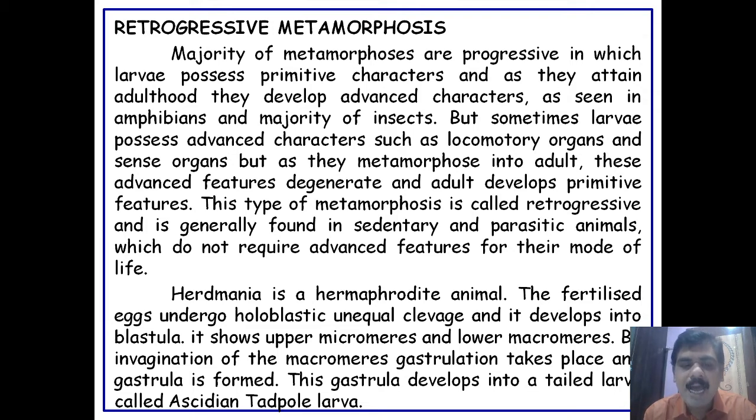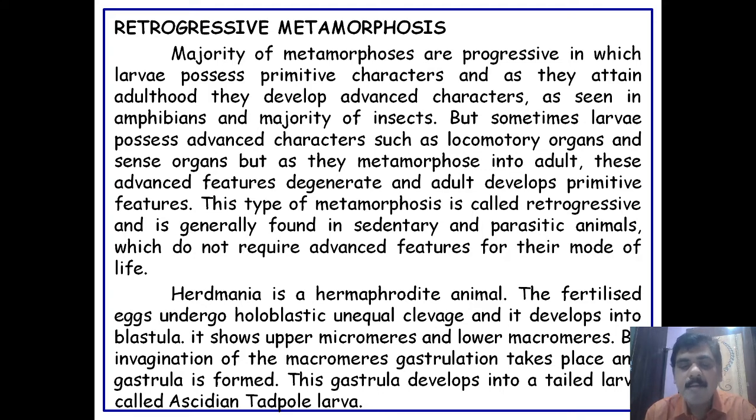In a single line, you can say that the adult is more primitive than the larva, and the larva possesses the advanced characteristics. This type of metamorphosis is called retrogressive and is generally found in sedentary and parasitic animals.